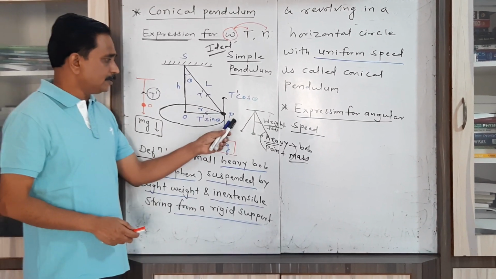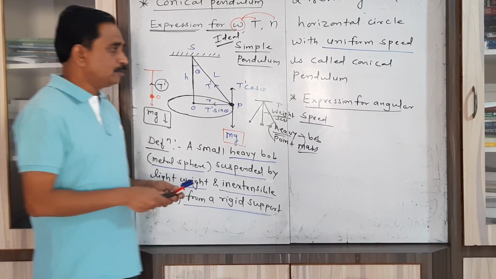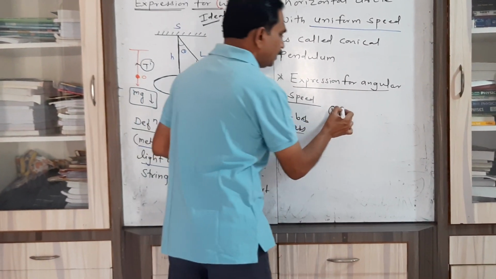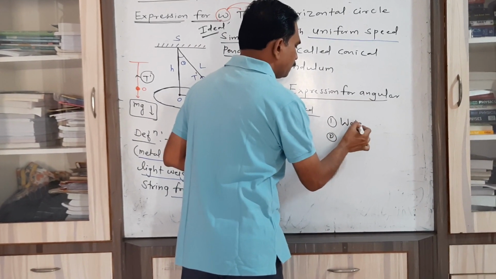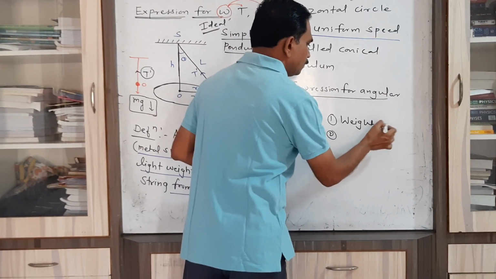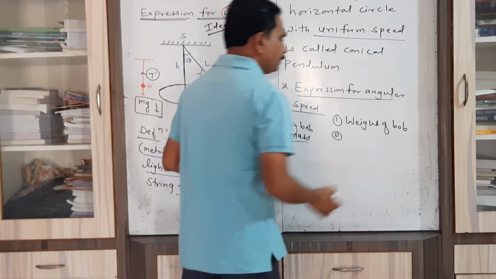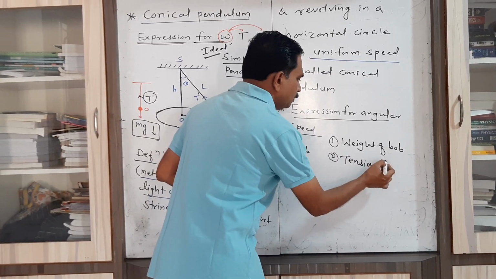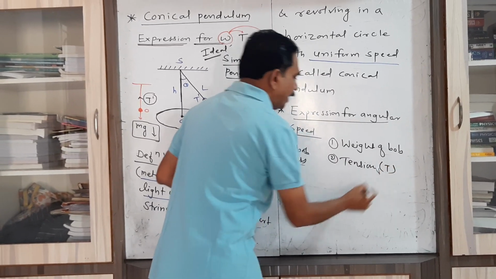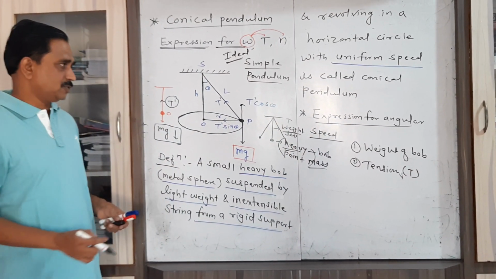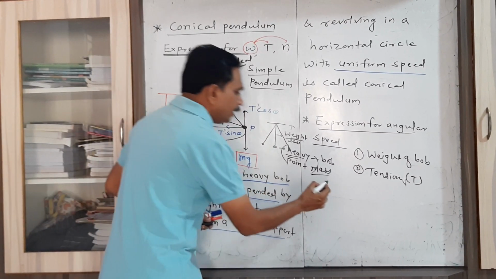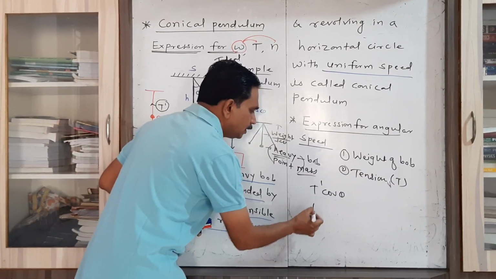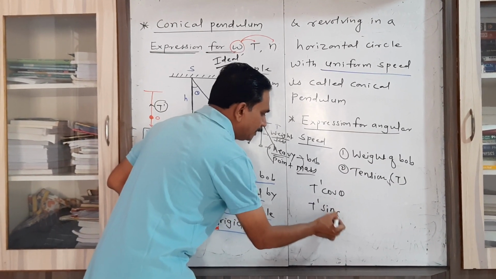So when the metal sphere is at P, the two forces acting on the metal sphere are the weight of the bob or metal sphere, and second one, tension. Now as tension is in an inclined direction, therefore it is split up into two components, that is T dash cos theta and T dash sin theta.